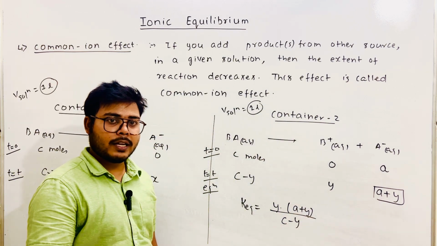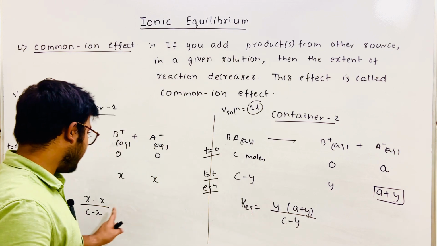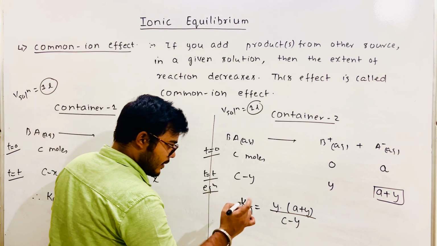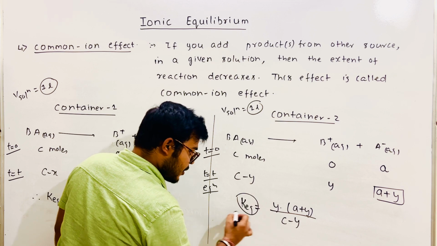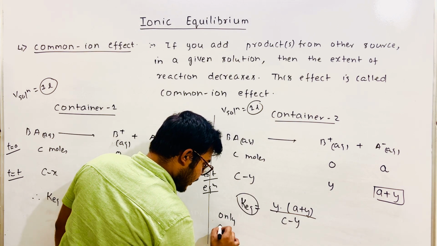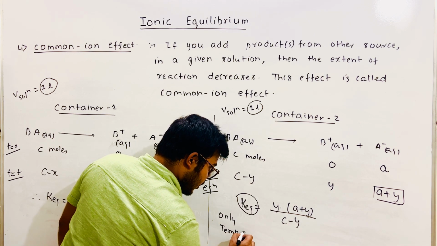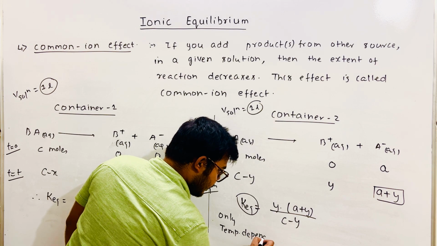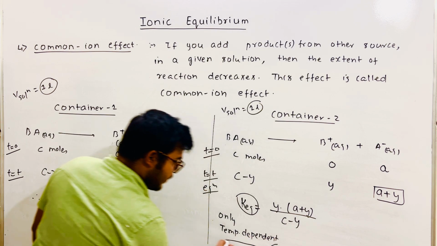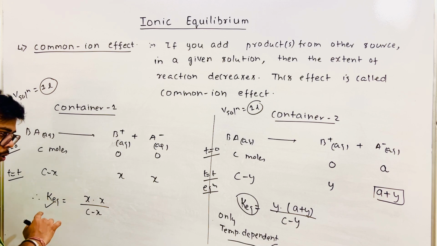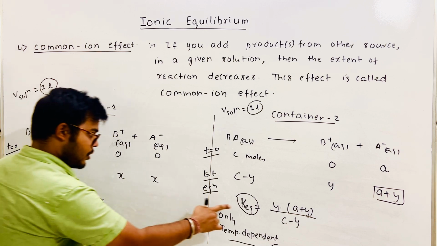Now you tell me one thing, compare both of them. Since, as I said, the equilibrium constant is only temperature dependent, that means here also it should not change.